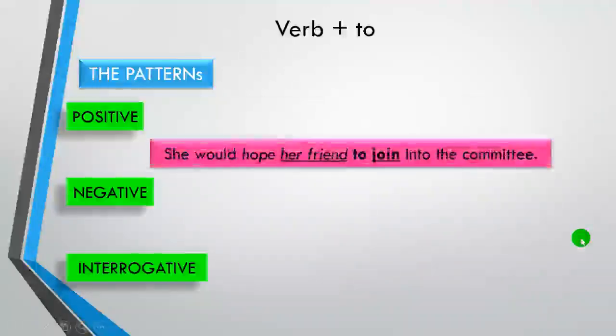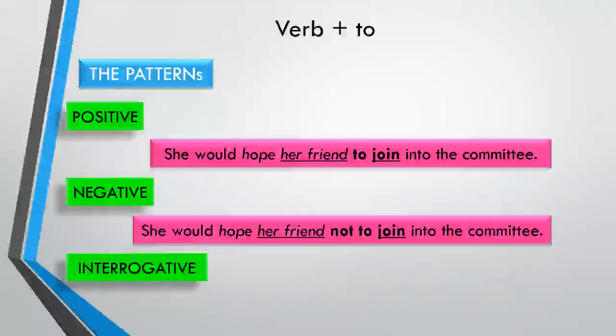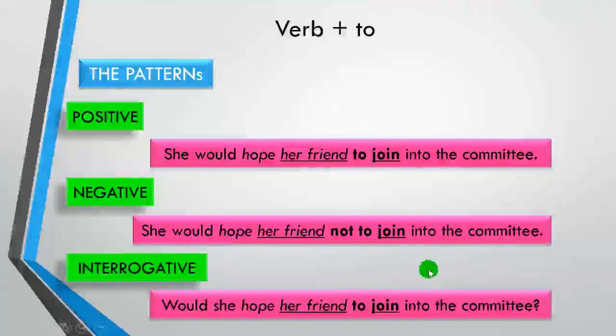Another example. She would hope her friend to join the committee. She would hope her friend not to join the committee. Would she hope her friend to join the committee? For this one, I got a point saying that if there is a modal, you can use she wouldn't hope her friend to join the committee.